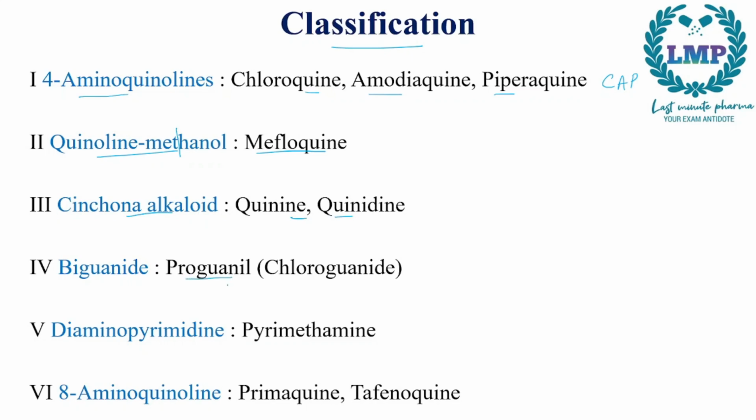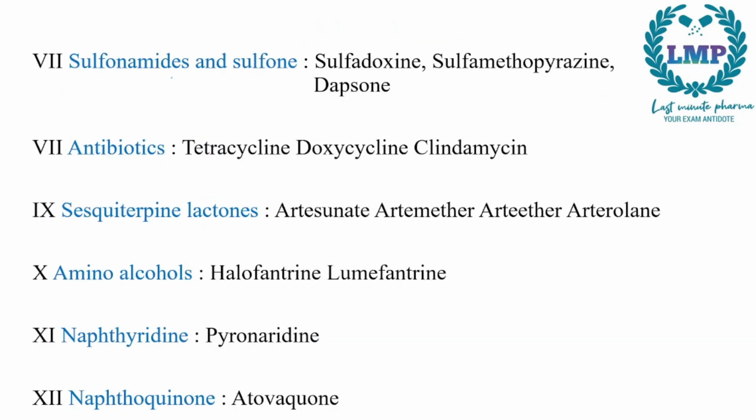Biguanides we have proguanil. Diaminopyrimidines we have pyrimethamine. 8 aminoquinolines we have primaquine, tafenoquine. Next we have sulfonamides and sulfones. In that we have sulfadoxine, sulfamethoxypyrazine and dapsone. In antibiotics, we have tetracycline, doxycycline, clindamycin. In sesquiterpene lactones, we have artesunate, artemether, arteether and arteline. In amino alcohols, we have halofantrine and lumefantrine. In naphthyridine, we have pyronaridine. And in naphthoquinone, we have atovaquone.